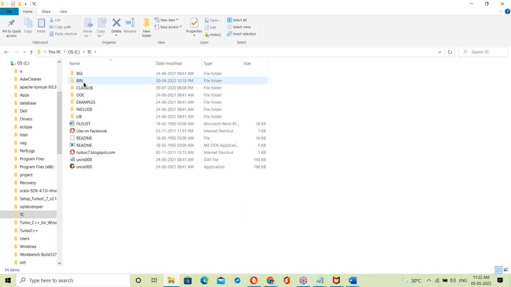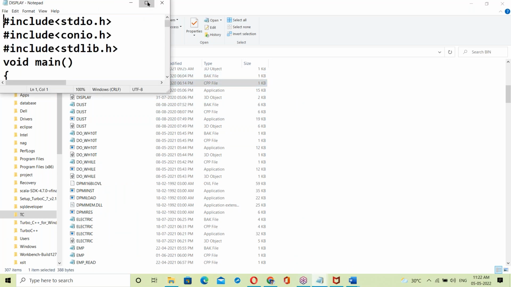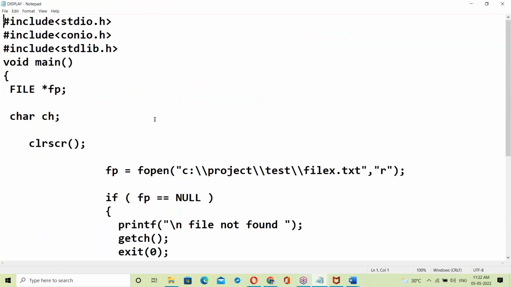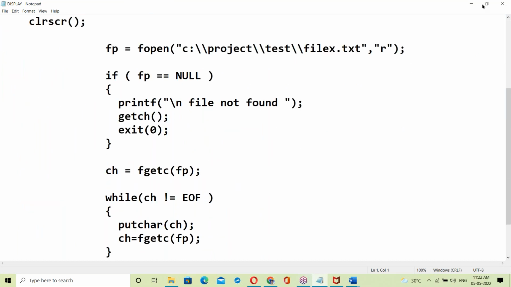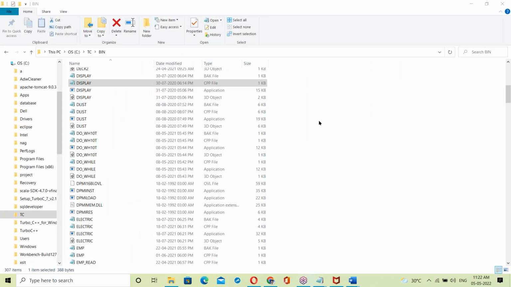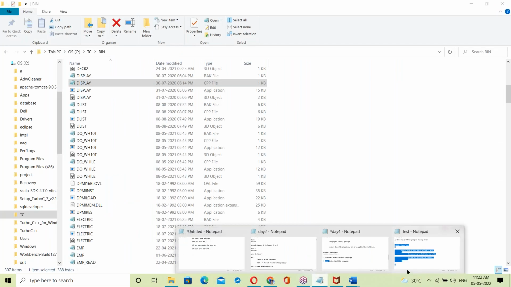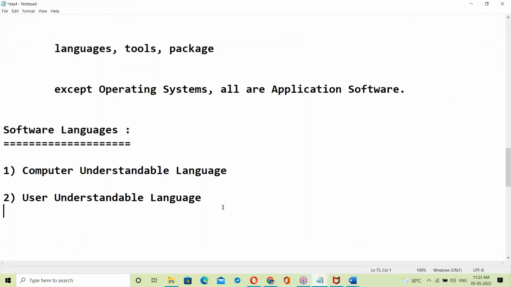Suppose a C program. This is like English language. English language programs, C language, Java, all of these are English-like languages. They're called high level languages, user understandable languages like English.